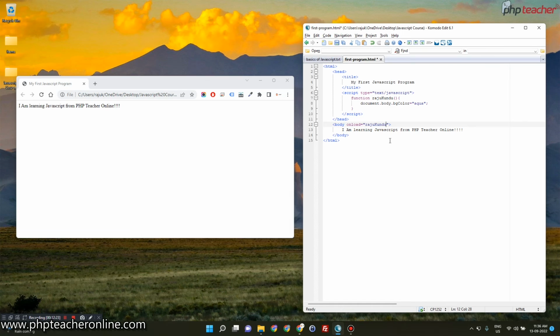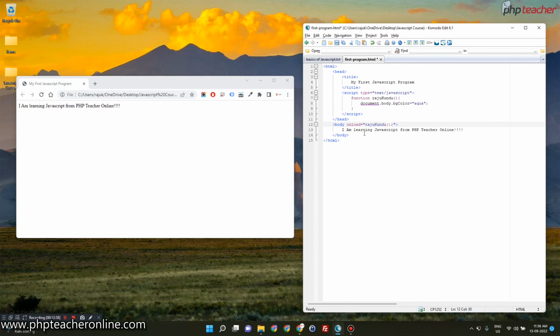Remember these things. Now bracket start end and then a semicolon means this particular line has completed. Some people might say this is not required, even if I do not give that, it will work. Yes, it will work, but it has some drawbacks that I'll teach you later also. So do mention a semicolon at the end of the function call. This particular thing is the function call. This particular thing is the function definition, or you can say I have written the function over here, like what it should do, and here I am calling the function on which event, on the onload event.